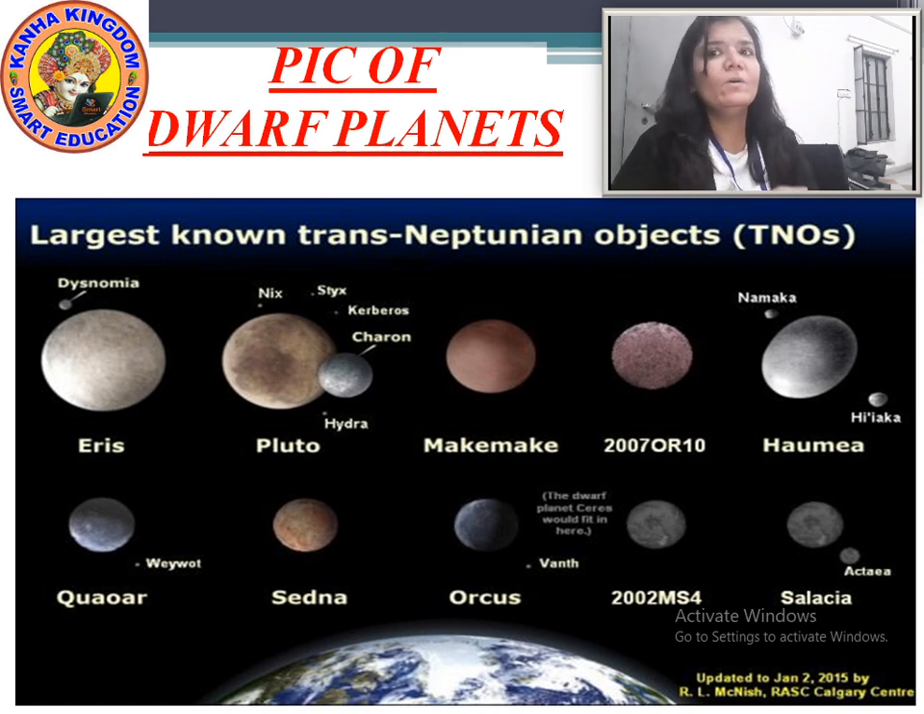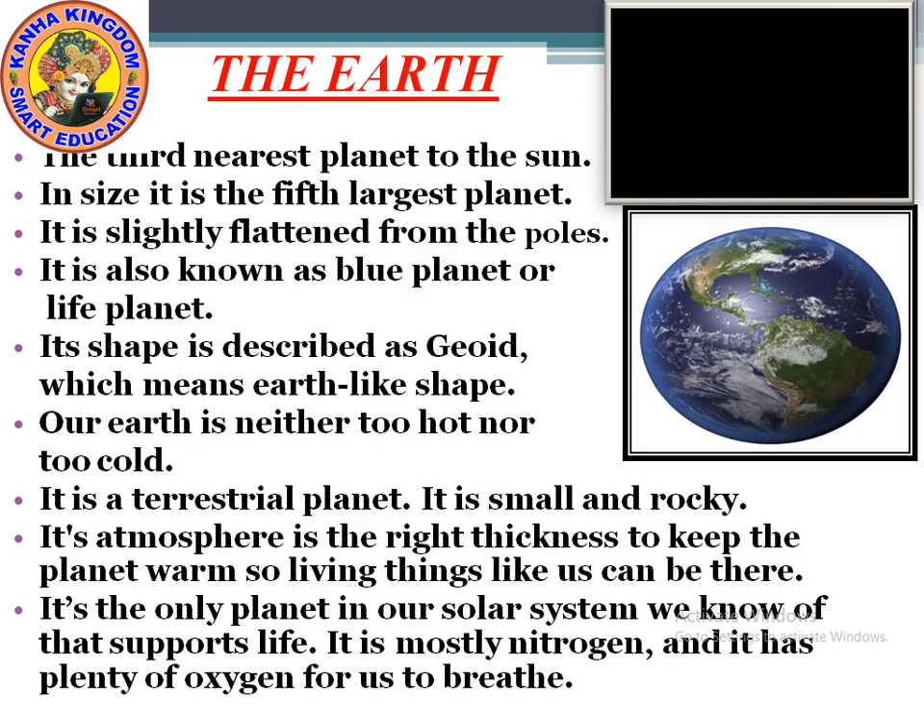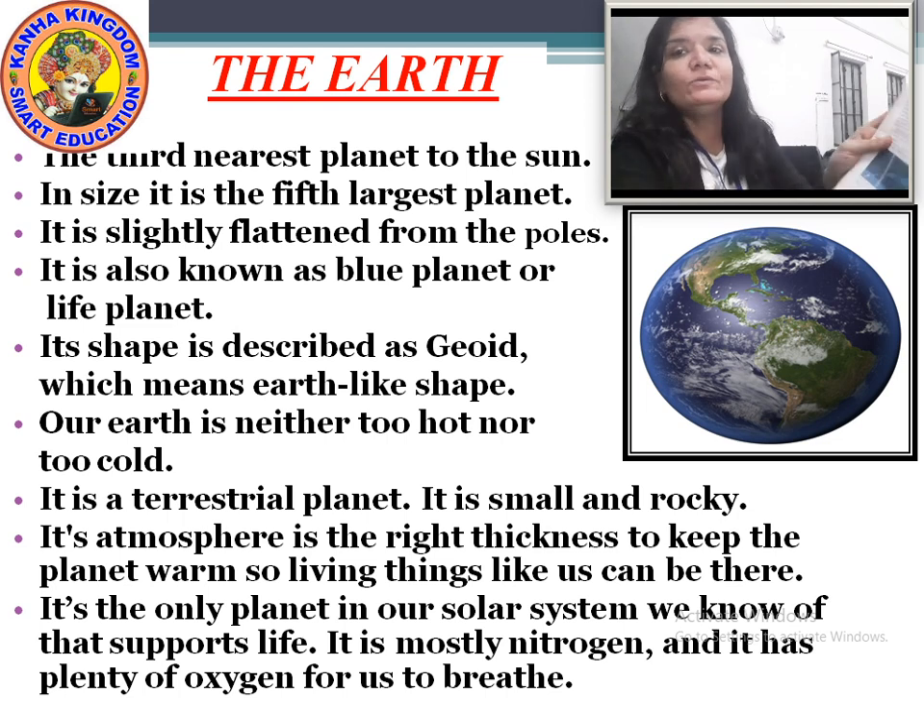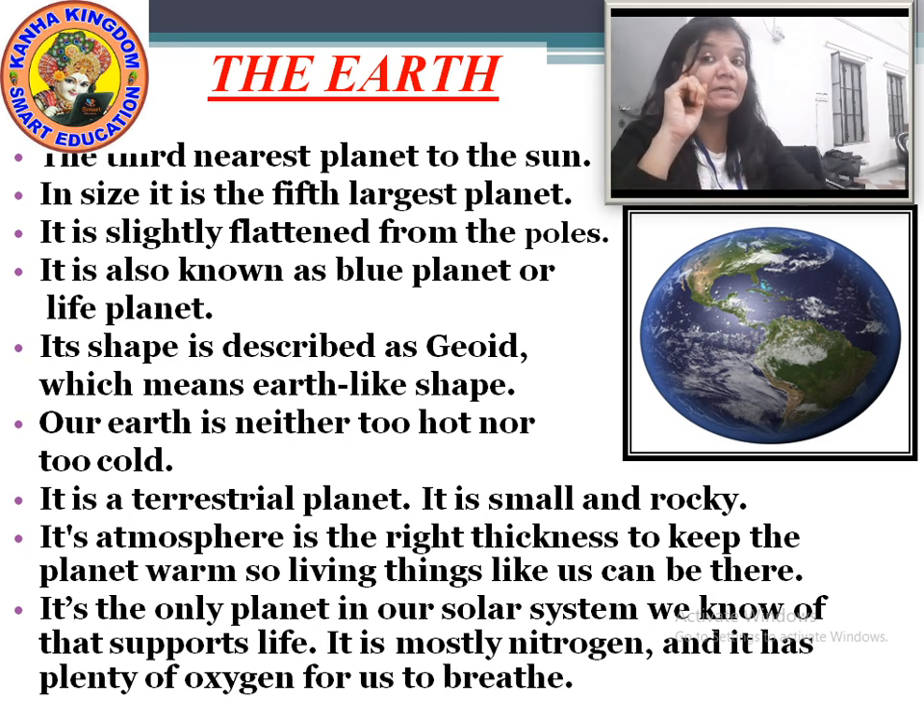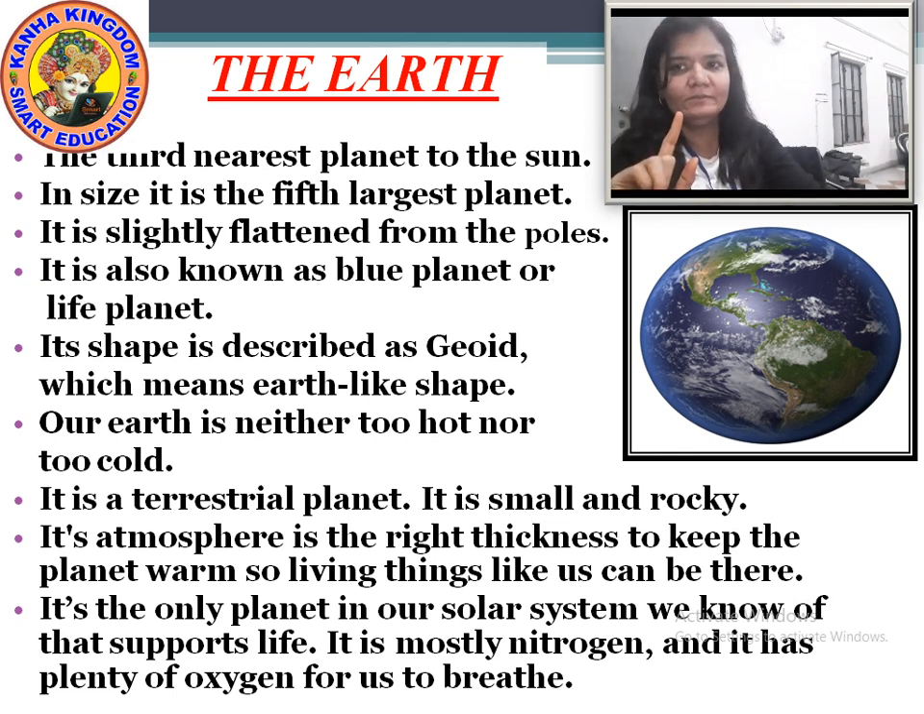Okay, now we will learn about our Earth. Now, before knowing about our Earth, it is necessary to know about the planets which come before the Earth. It is Mercury and Venus. Mercury is nearest to the Sun and it takes only 88 days to complete one revolution on the orbit.